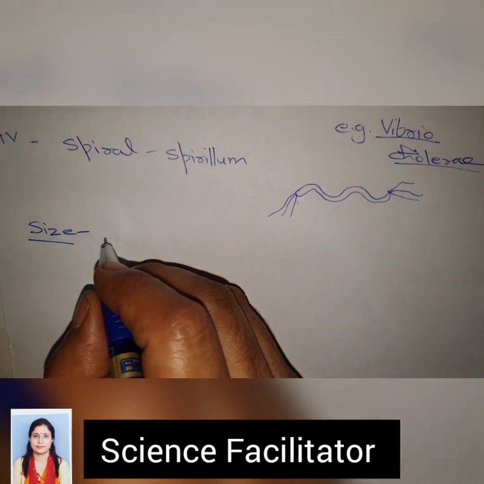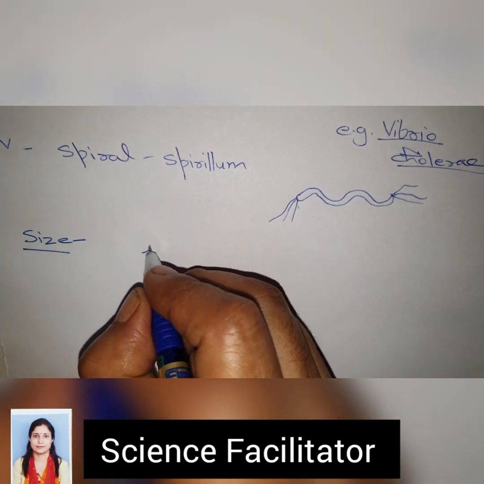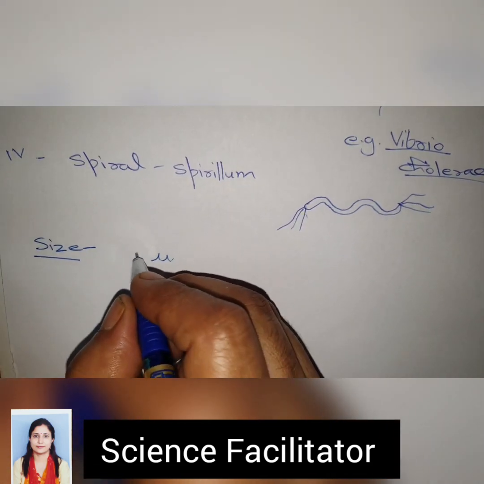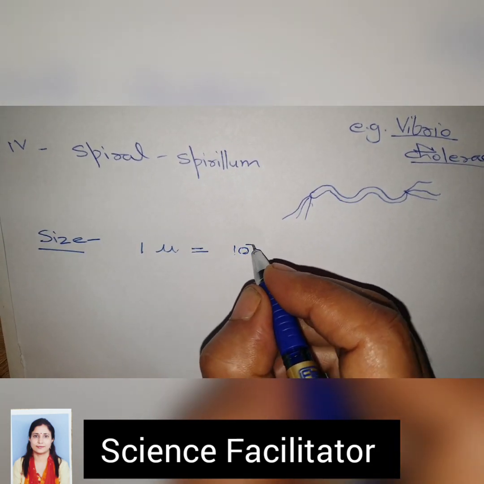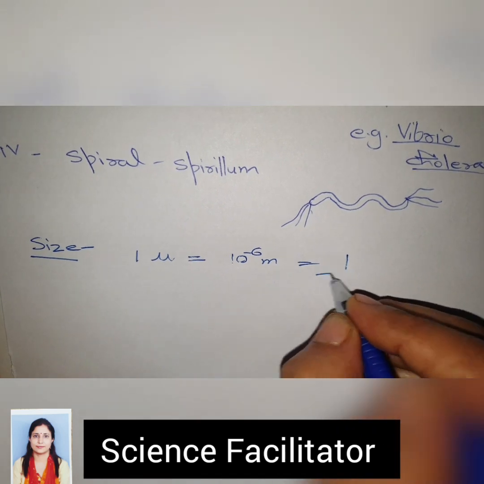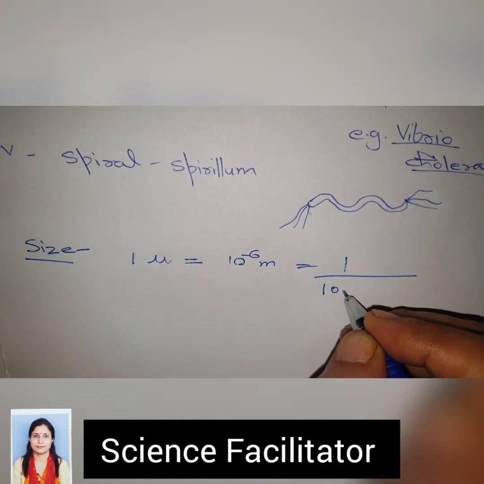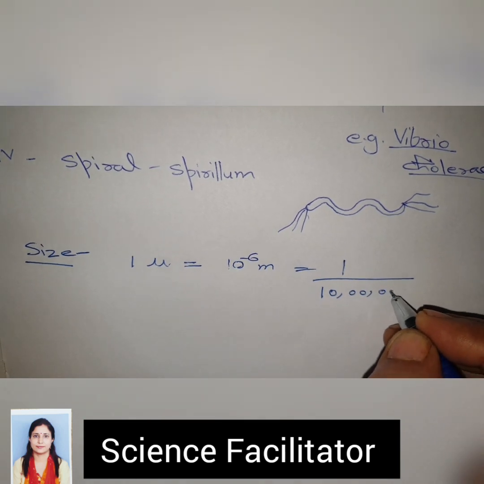Let's see how small bacteria can be. Their size is measured in terms of micrometer, and 1 micrometer is equal to 10 raised to power minus 6 meter. That is, if we divide 1 meter into 10 lakh pieces, then that will be the size of bacteria.